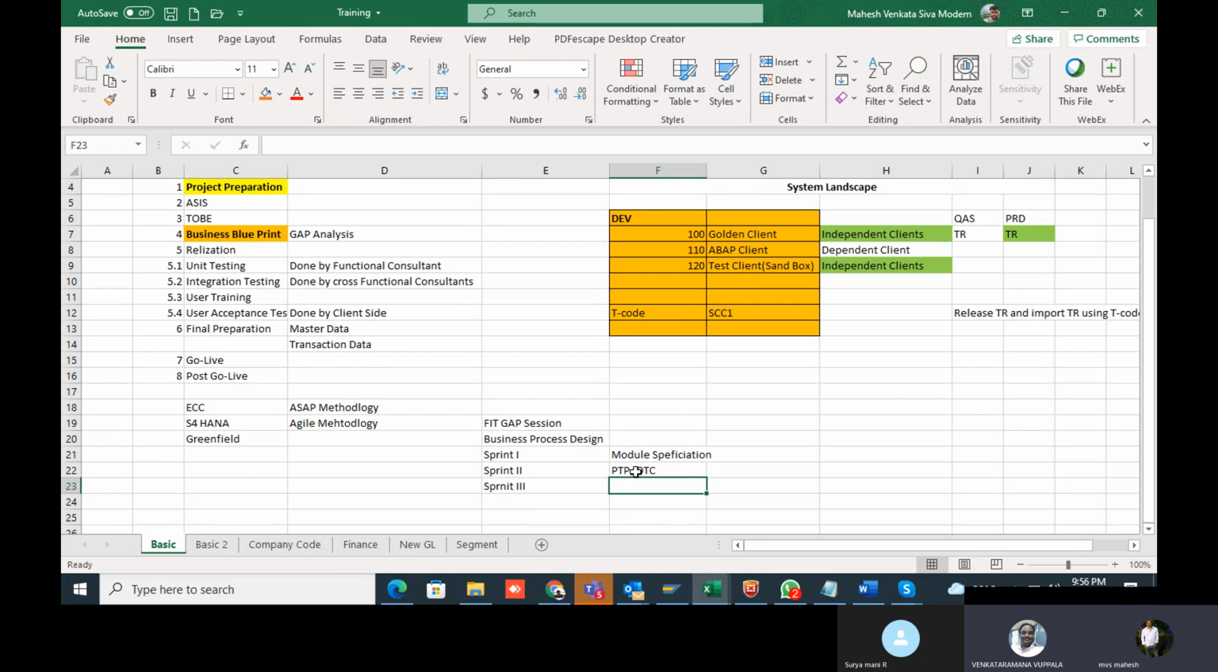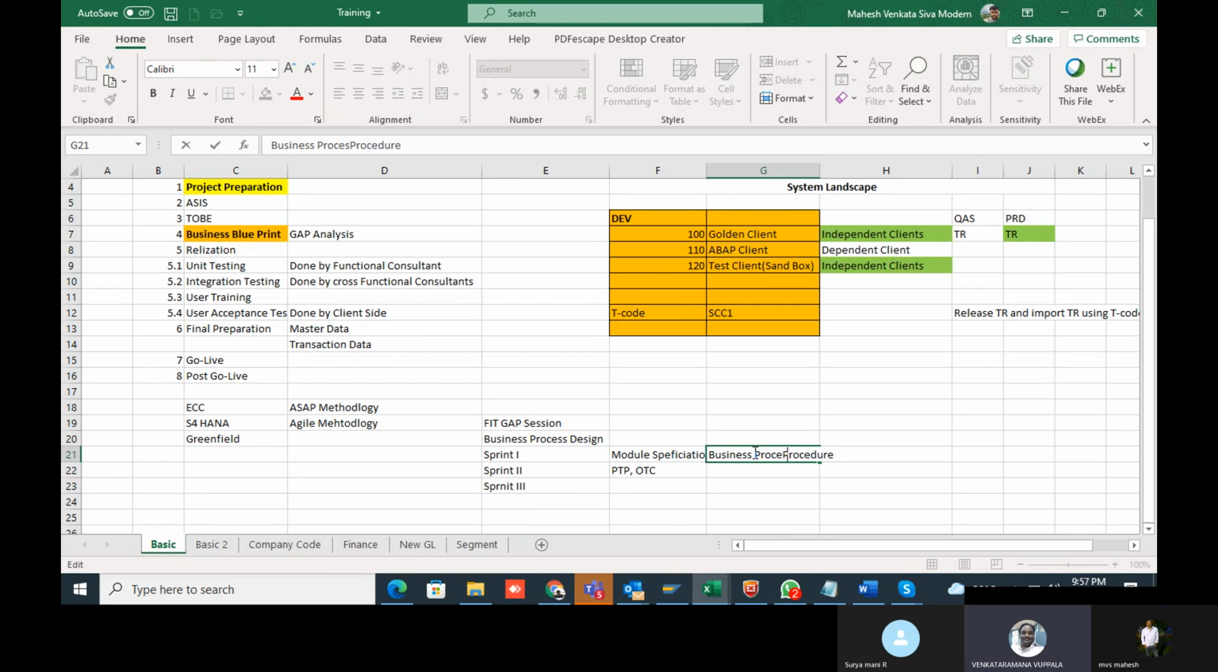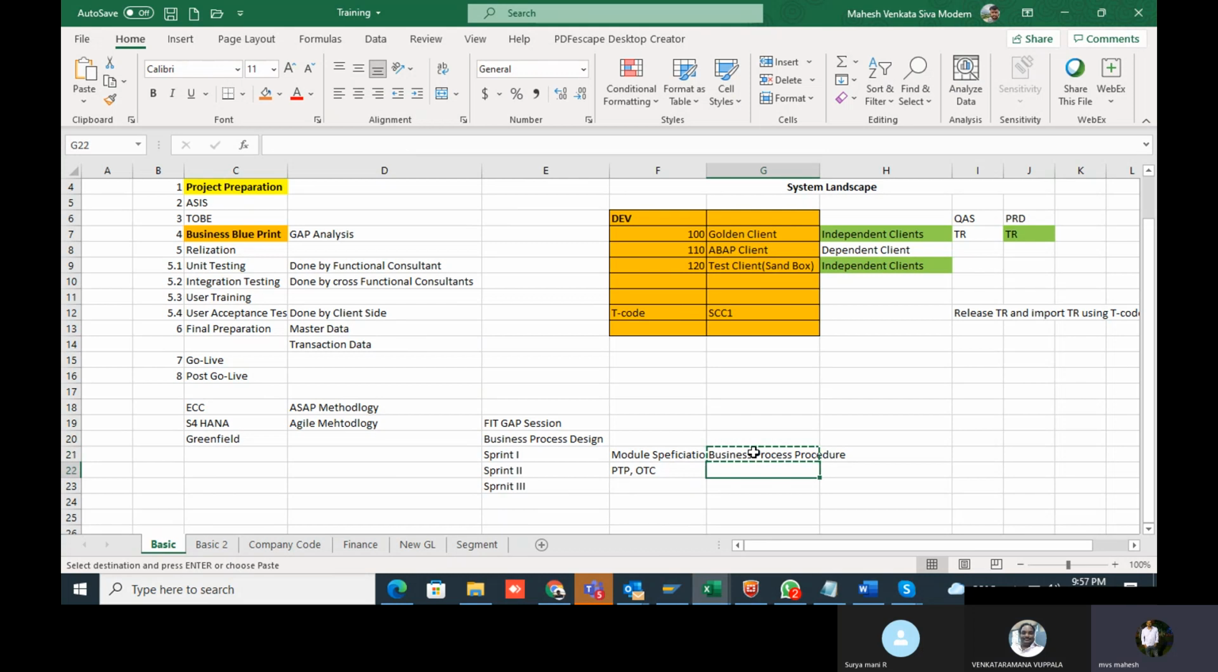Yes, and we need to provide the BPP also. Presentations, everything is done by the FitGap session only. Sorry, this is the user manual. One thing I missed out. Business process procedure: whatever you do, you design the test script, right? For that you have to provide the business process procedure alone, like a kind of manual, the user manual. Here I missed out that user manual.